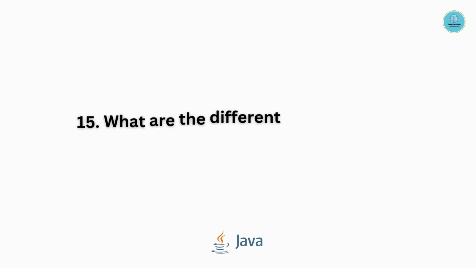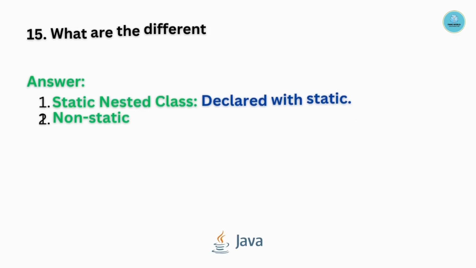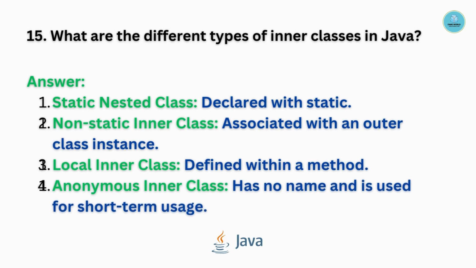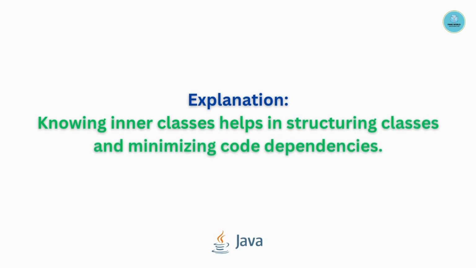What are the different types of inner classes in Java? Static nested class, non-static inner class, local inner class, anonymous inner class. The static nested class is declared with static. A non-static inner class is associated with an outer class instance. A local inner class is defined within a method. An anonymous inner class has no name and is used for short-term usage. Knowing inner classes helps in structuring classes and minimizing code dependencies.